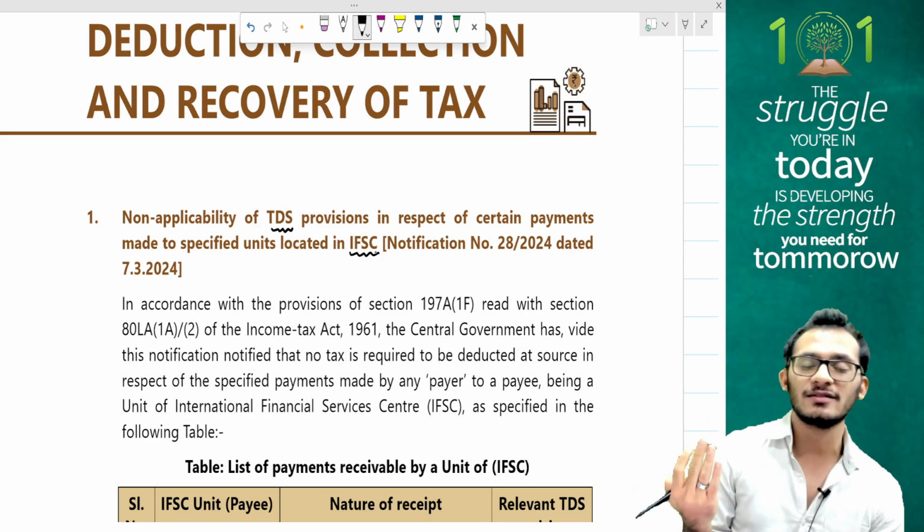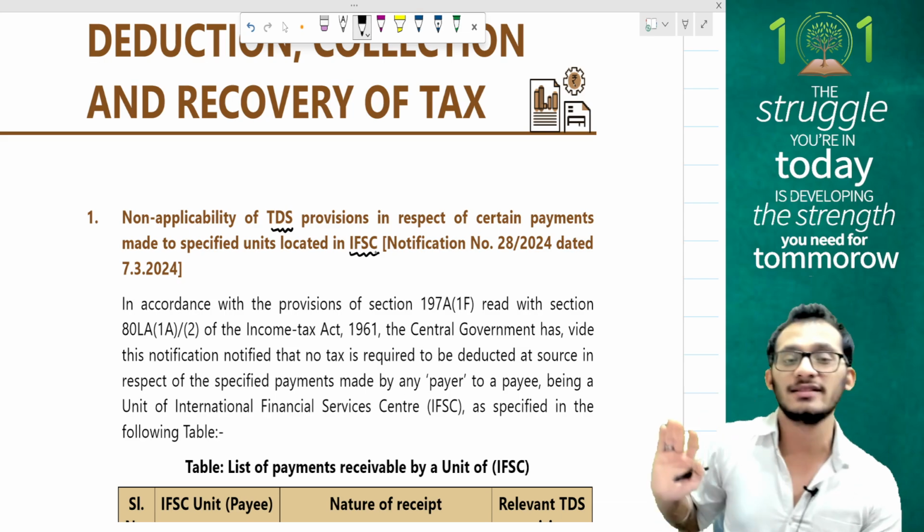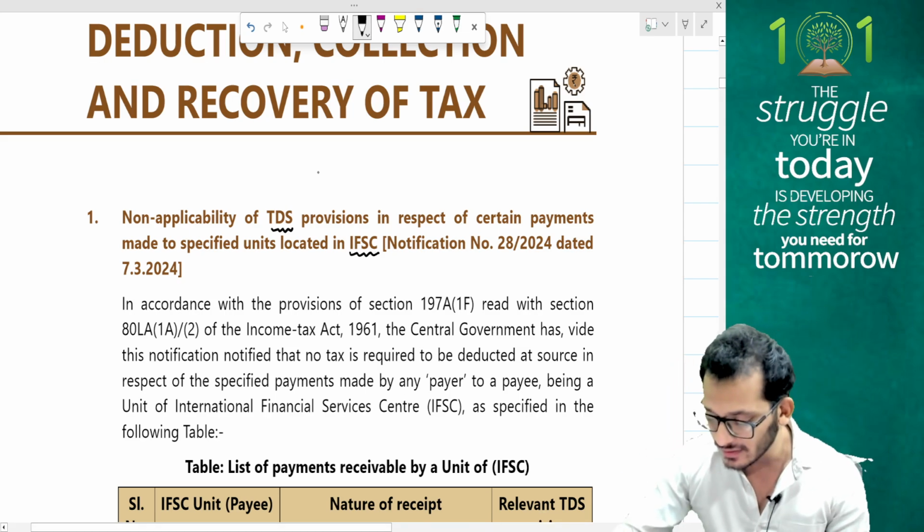As soon as they see something which is going and getting applicable for IFSC, they will launch a notification and say it is not applicable. So we're just going to read that, people. This is not going to be very critical.